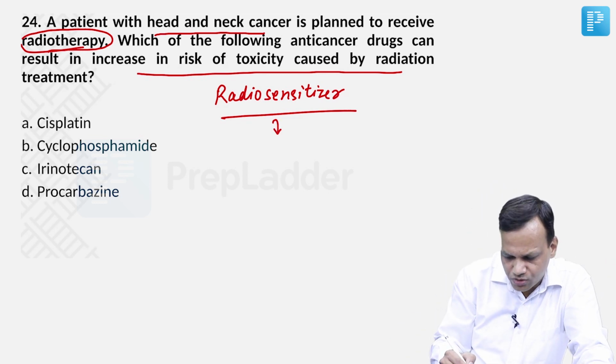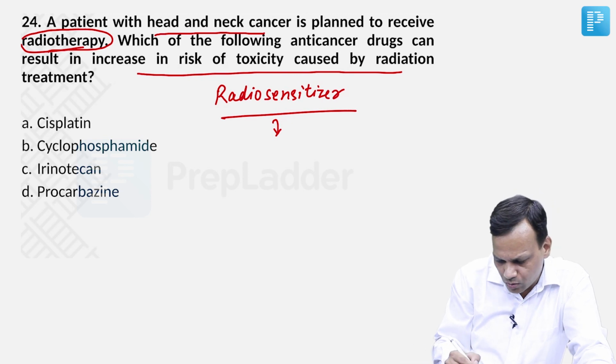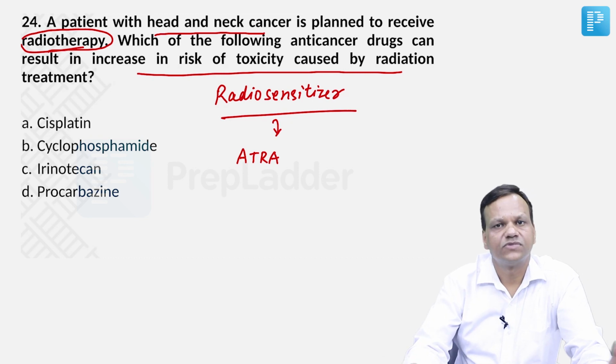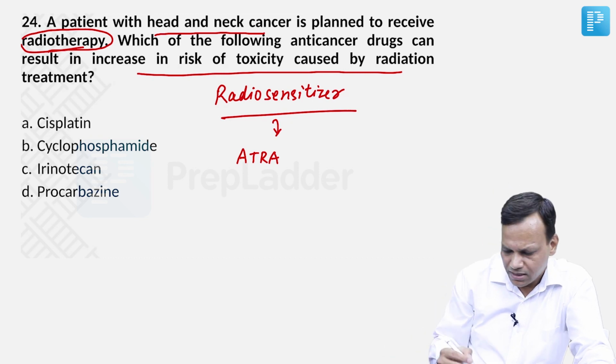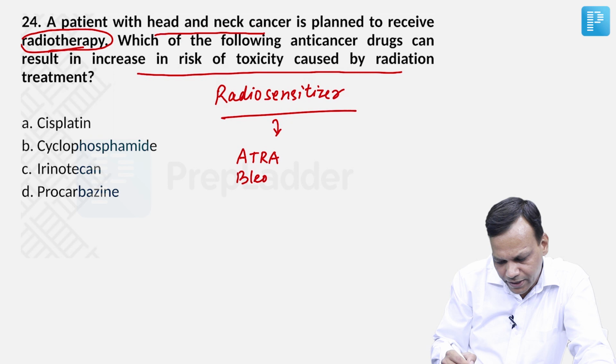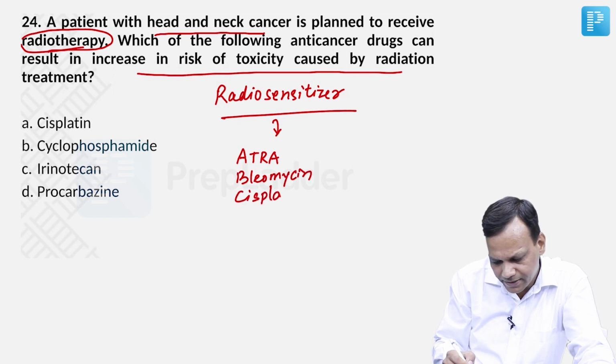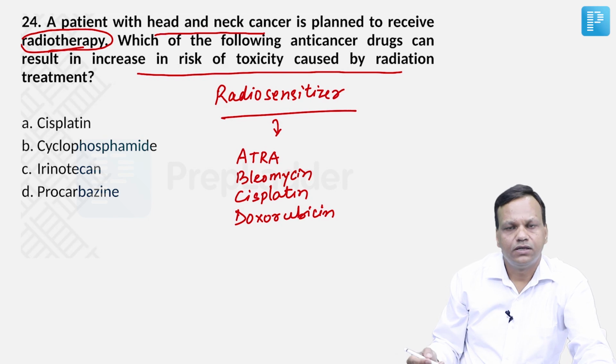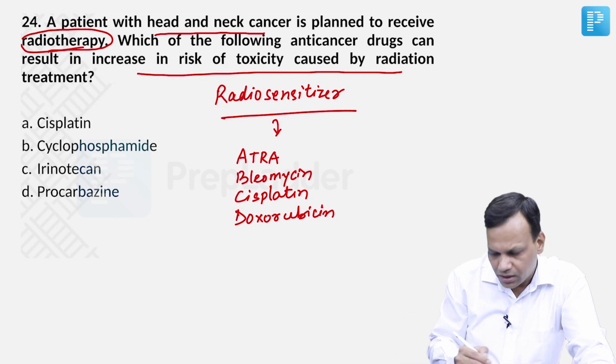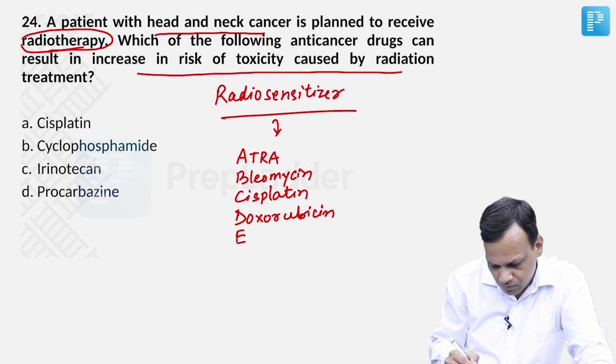So the important radiosensitizers include all-trans retinoic acid, simply vitamin A or retinoic acid. Then we have bleomycin, cisplatin, doxorubicin, dactinomycin also, epirubicin.